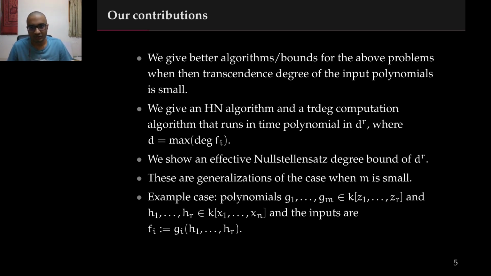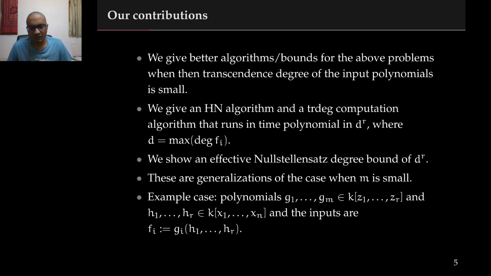I'll now talk about our contributions. What we do is we give better algorithms and bounds for the above problems in the special case where the input polynomials have small transcendence degree. In particular, suppose the input polynomials have transcendence degree r, then we give a Nullstellensatz algorithm and a transcendence degree computation algorithm that runs in time polynomial in d to the r. We also give effective Nullstellensatz degree bounds of d to the r. This can be compared with the existing algorithms that take time d to the n.